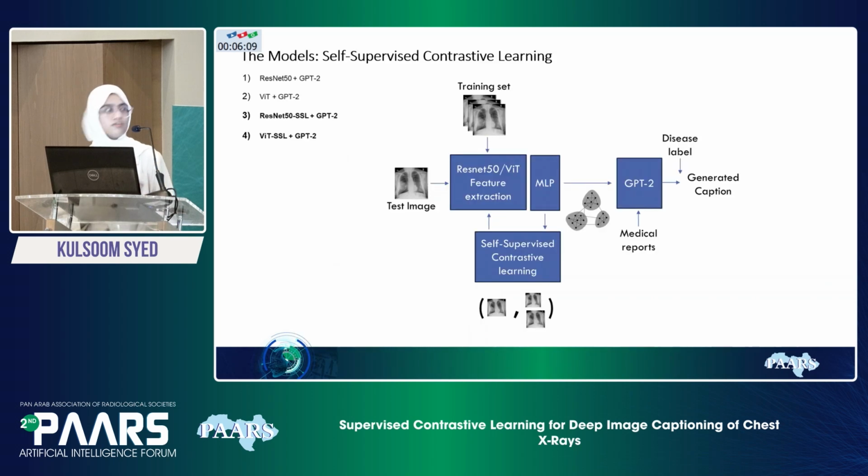This is the similar thing that I've done with chest X-rays. I have taken a chest X-ray and its augmented images, and then I have pulled them closer in space, and the negative pairs I've pushed further apart in space, and then I have generated captions using the same, and I have developed two more models based on that.